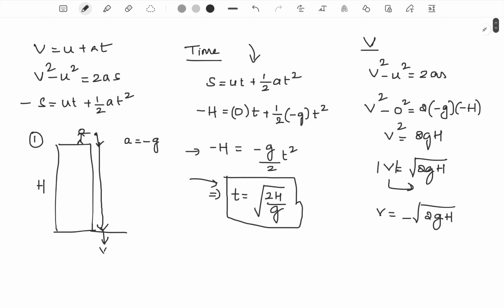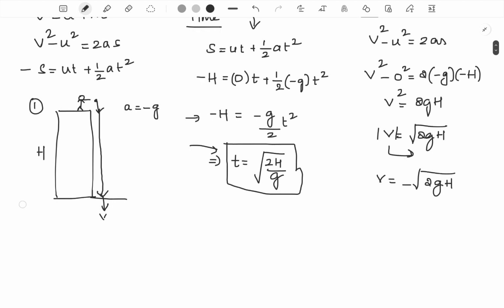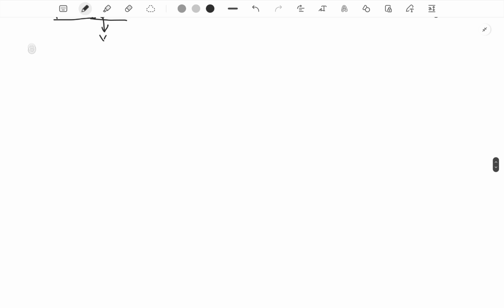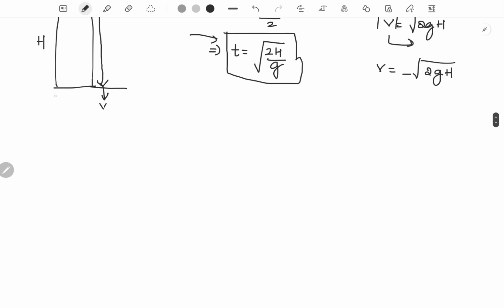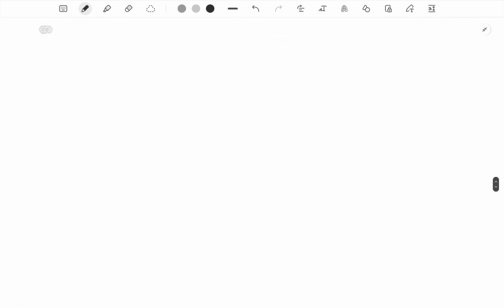Okay, so next, the other case where again we are dropping a body. In this particular case the person was at rest at a height h when he dropped the body. So the next case we will consider is where the person who is dropping the body is initially in some kind of plane or something like a balloon which is rising upwards. So let's consider something like this.